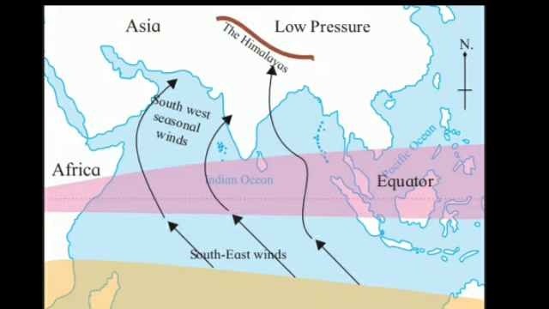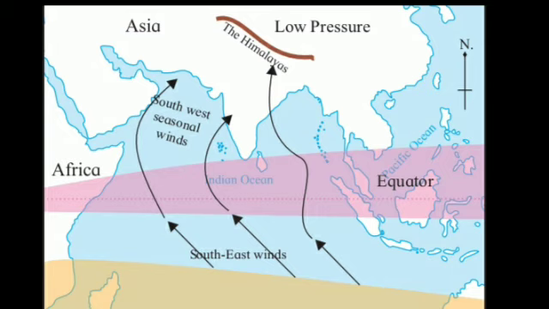The upper portion, students, can you see Asia over there? So the upper portion is the Indian subcontinent. So as we cross the equator, here the wind starts blowing from southwest and it is moving towards the Indian subcontinent. So students, at this time they are called southwest monsoon winds.